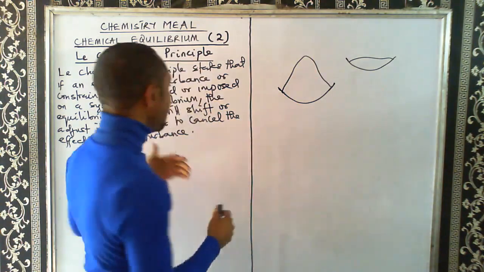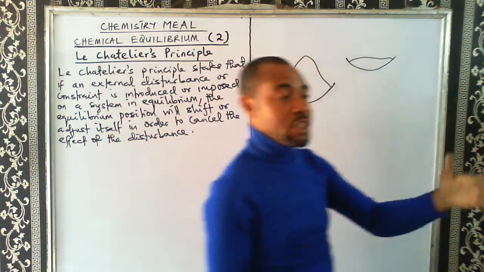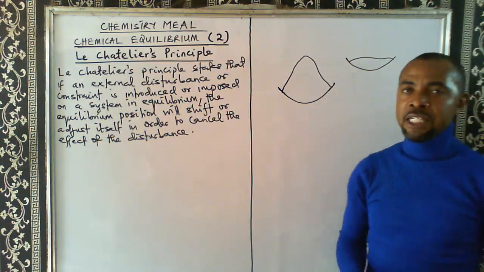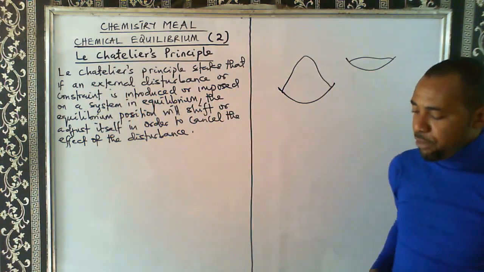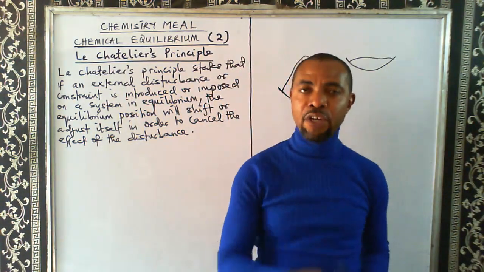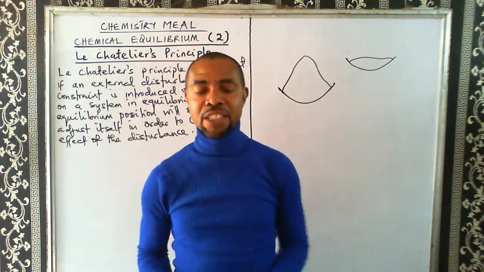And that's what happens in a chemical reaction. When a chemical reaction in equilibrium is disturbed by an external constraint, then the position of that chemical reaction will shift in order to annul or cancel the effect of the external constraint.